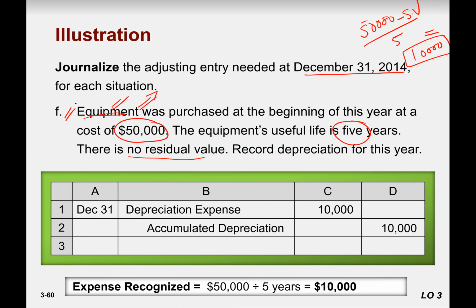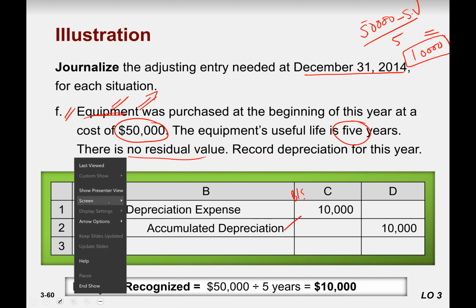I don't get it. Depreciation expense, which one of these goes in the assets? This will go to the balance sheet. Let me show you. On the asset side, we have cash, marketable securities, others.